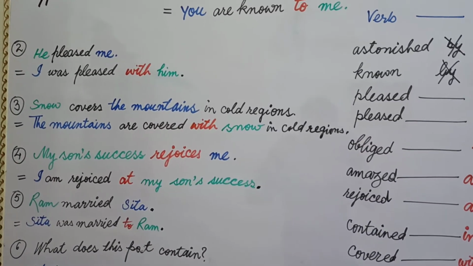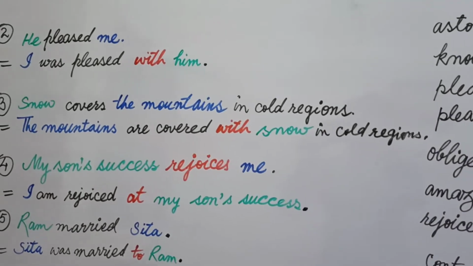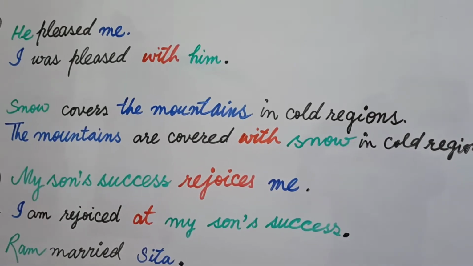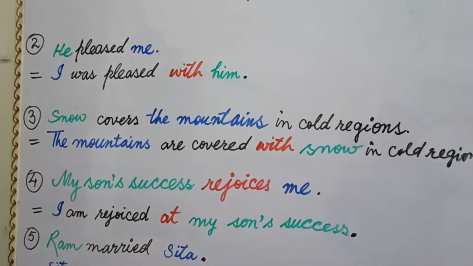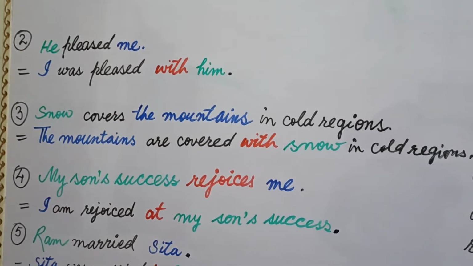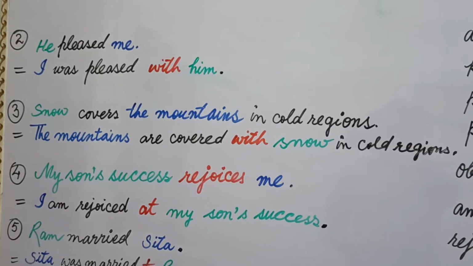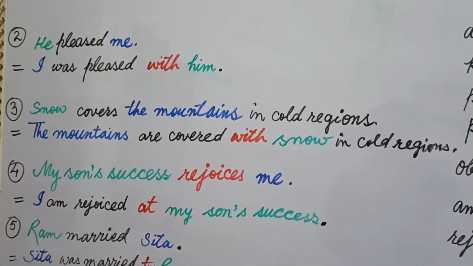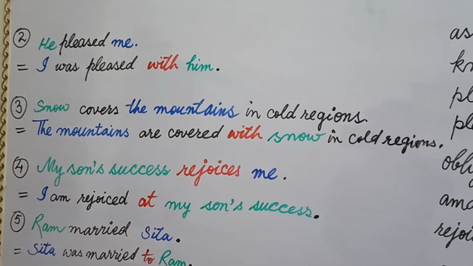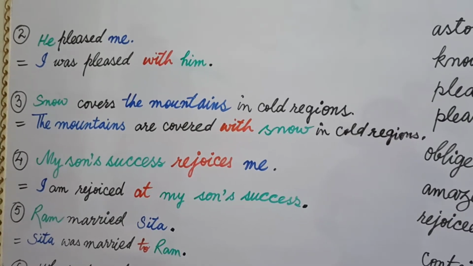In this way you will write I was pleased with him. What is the new change in this sentence? The new change in this sentence is you have written I was pleased with him. You generally used to write by him, but whenever you have a word pleased as the main verb, you don't use by, you use with. You just remember it. You just save it in your mind, in your brains.